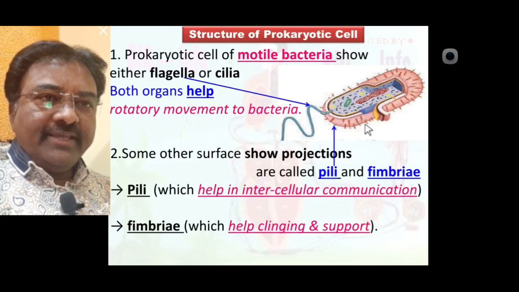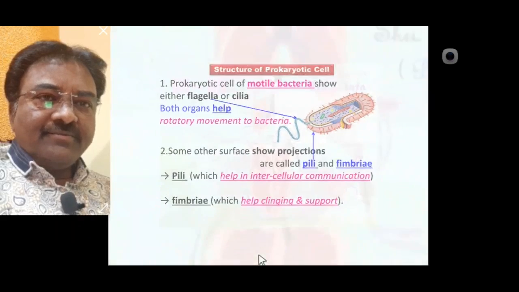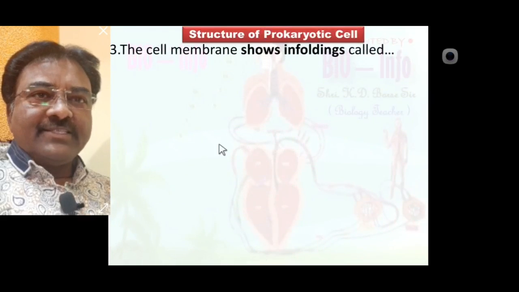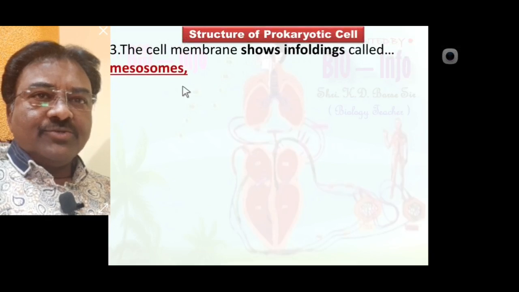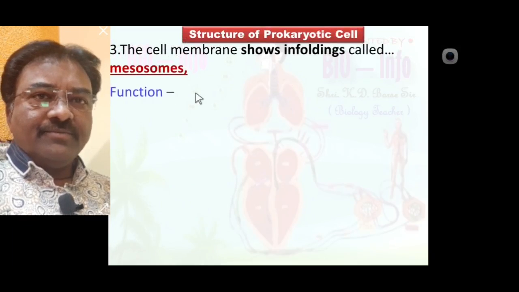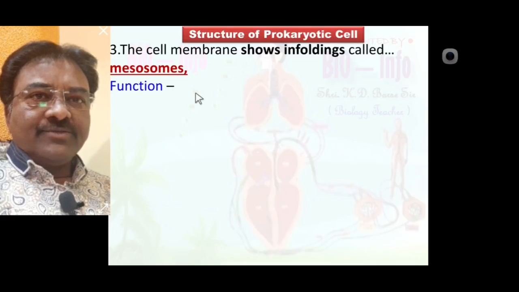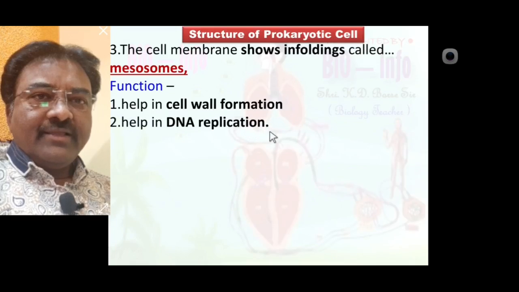This is the pili present on the outer surface of the bacteria. Now point number 3: the cell membrane shows infoldings called mesosome. Function of mesosome: it helps in cell wall formation, and also helps in DNA replication.